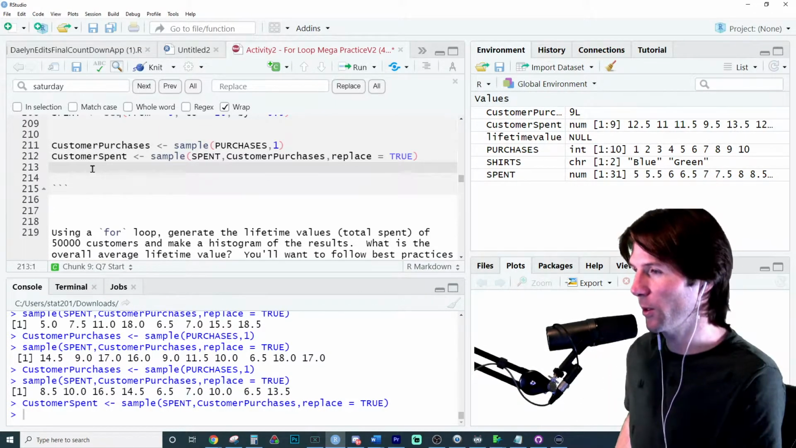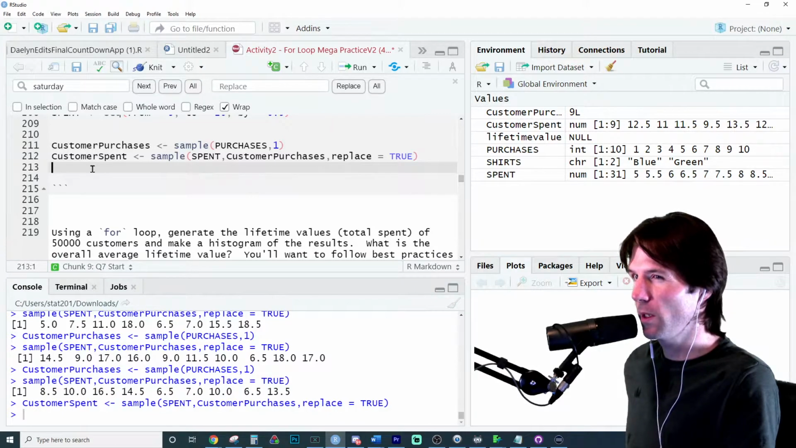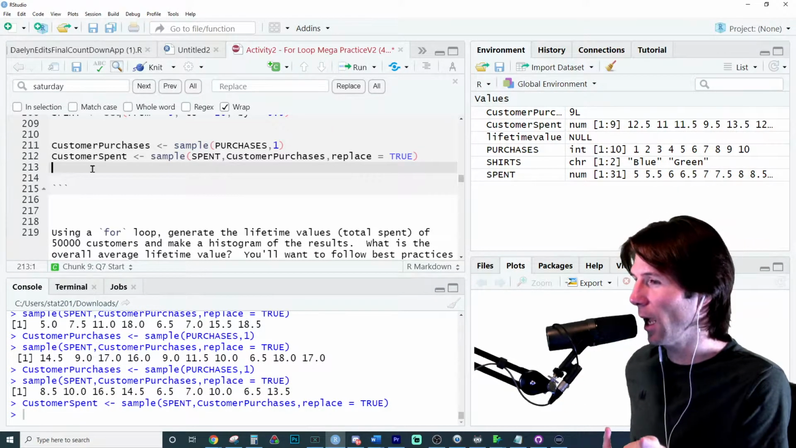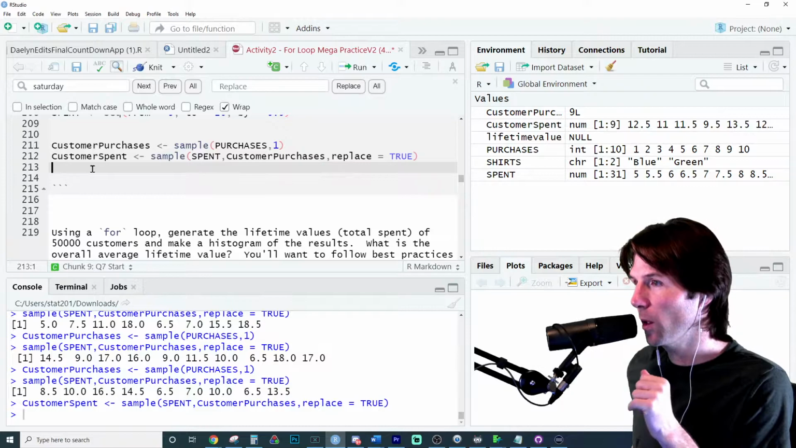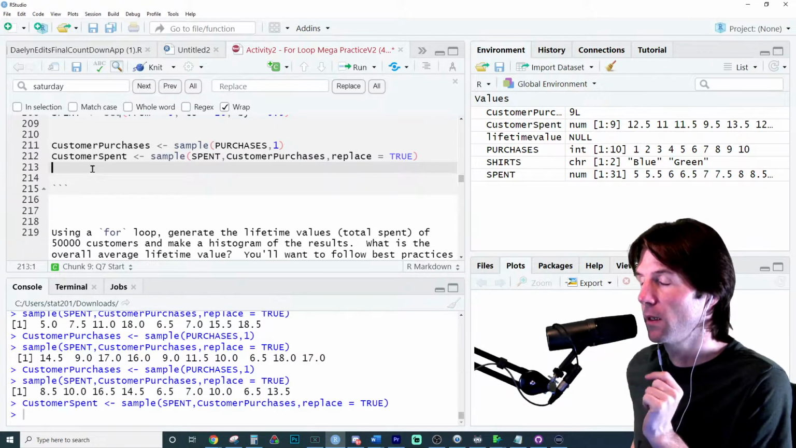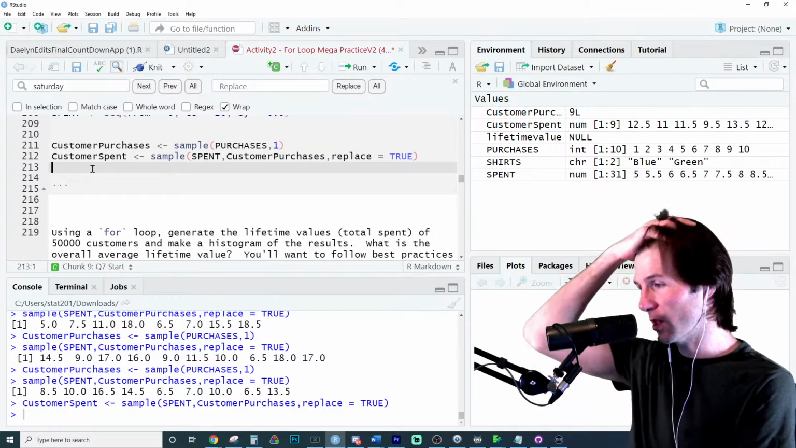So what do you think I want to find for what that customer spent? Because I want to find how much they spent. So I should find the what for that customer's spending? What do you think I should find for what the customer spent?